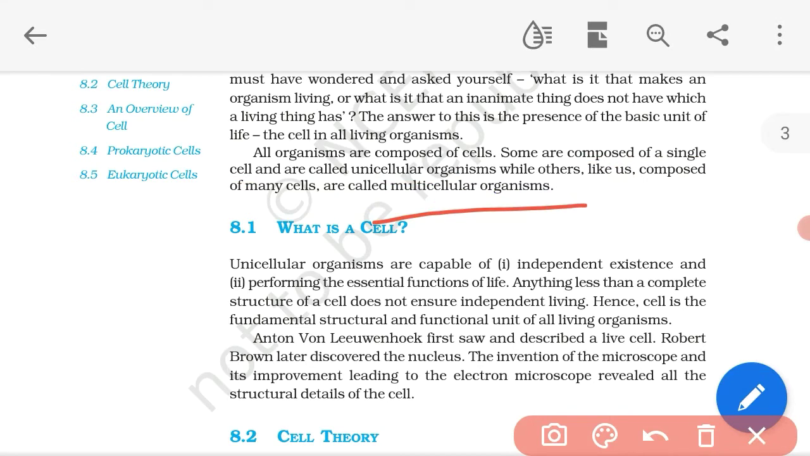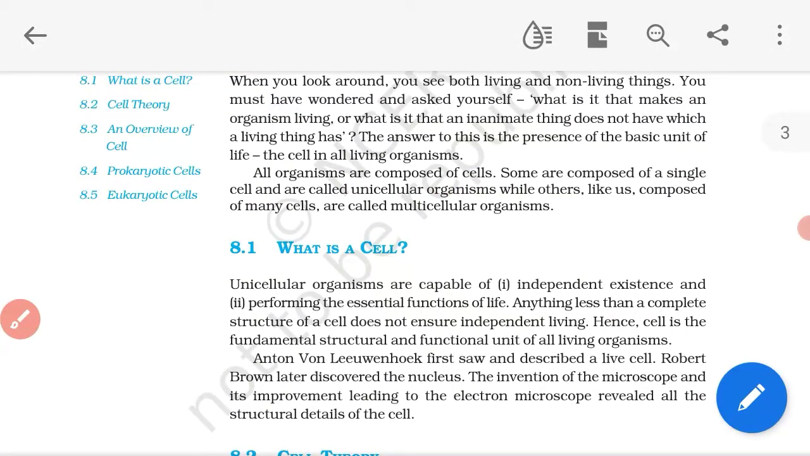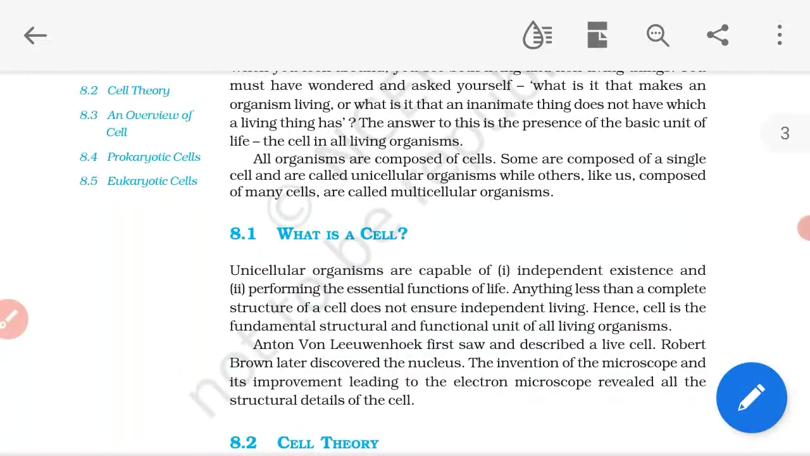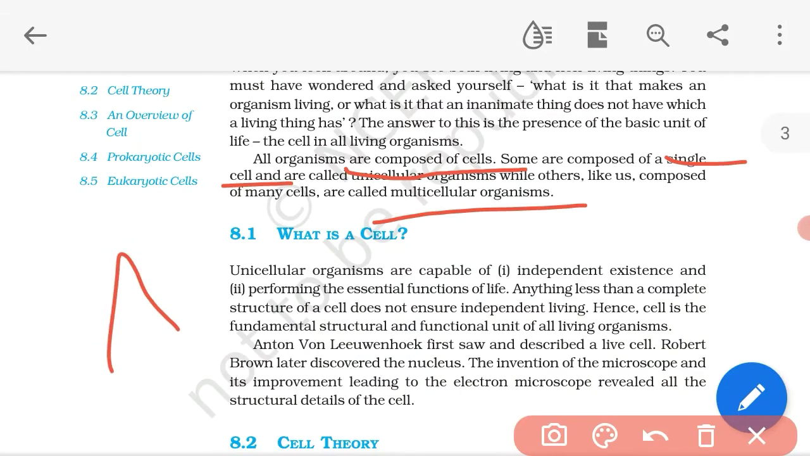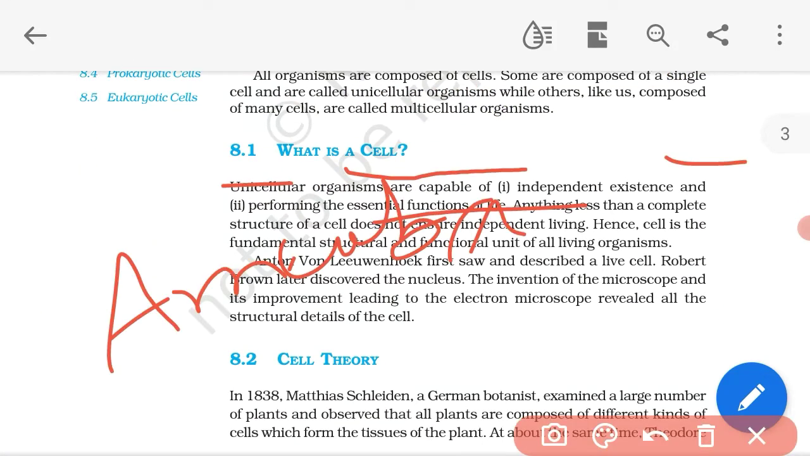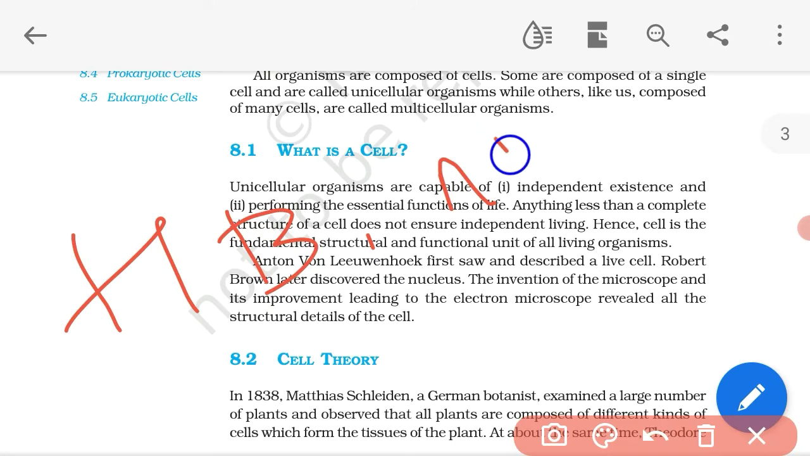Here, a single cell organism is called a unicellular organism. For a unicellular organism, an example is amoeba. And for a multicellular organism, an example is we ourselves, it means human beings or man.